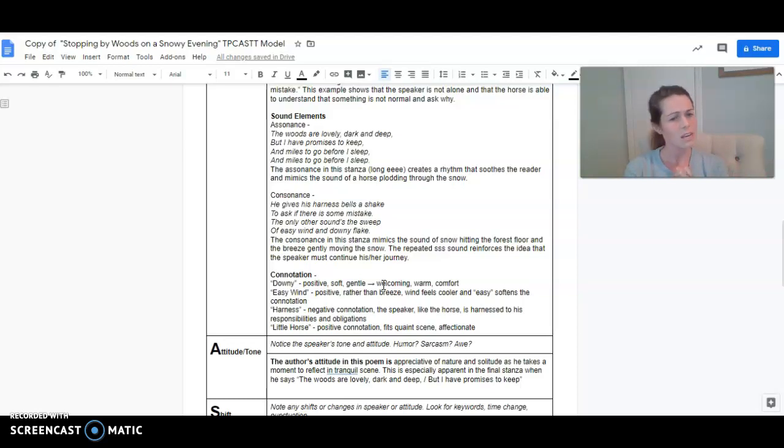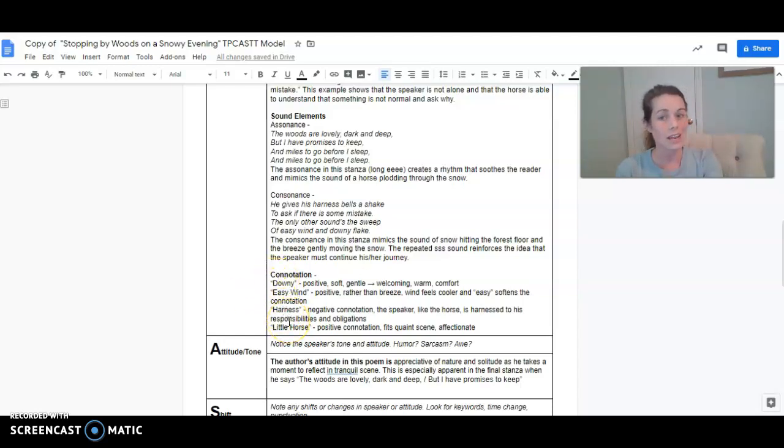Harness, we thought that had a negative connotation. Anytime you're harnessed, you're attached to something, you are constricted to something, you are tied down. Even though it's very common to have a harness on a horse, it does keep the horse in line and keep the horse on the path ahead. And then little horse, we liked that phrase as well, and we thought it had a positive connotation because it sounded kind of quaint. It was a very affectionate way of talking about the horse, my little horse, especially since he says my. So this is how you could use connotation.